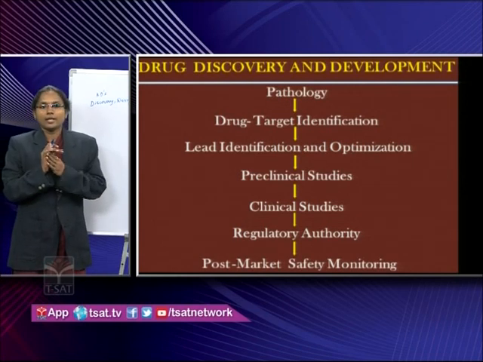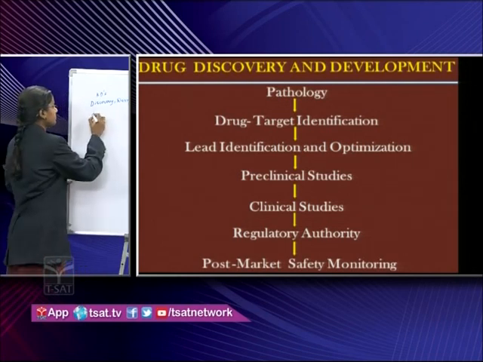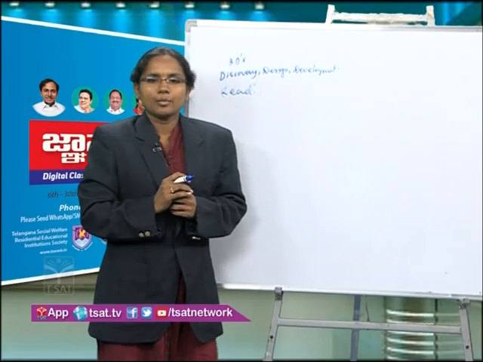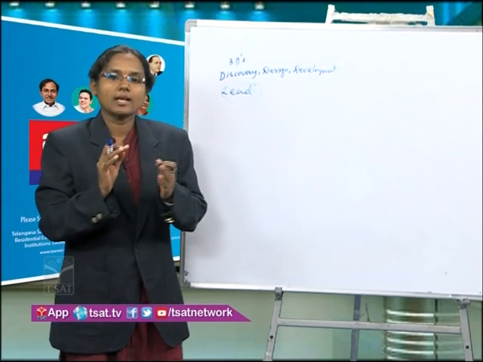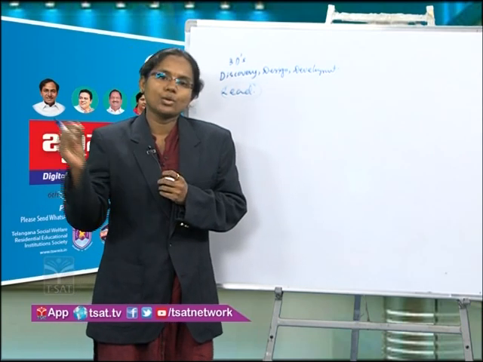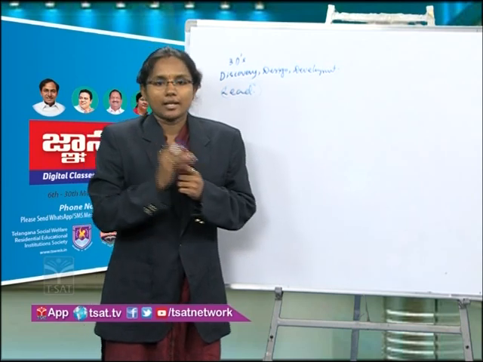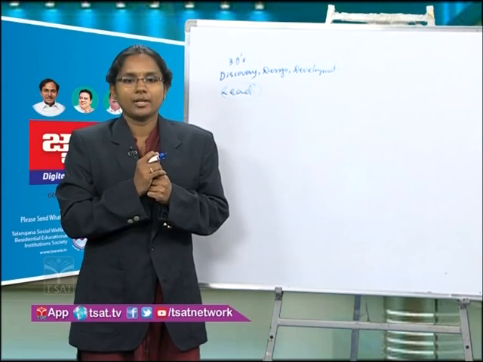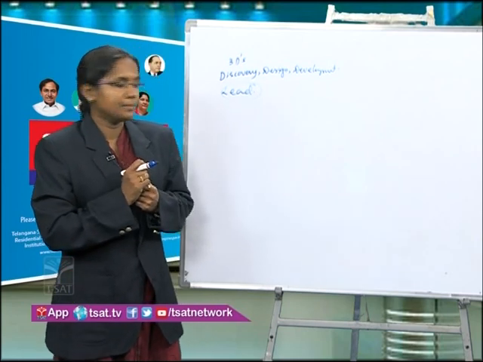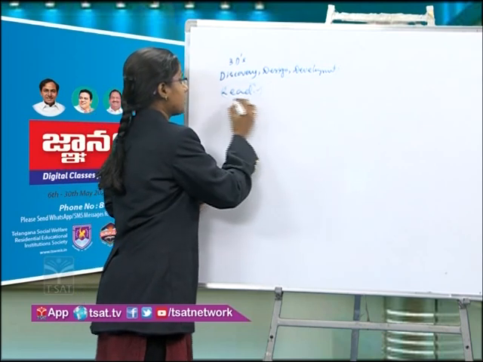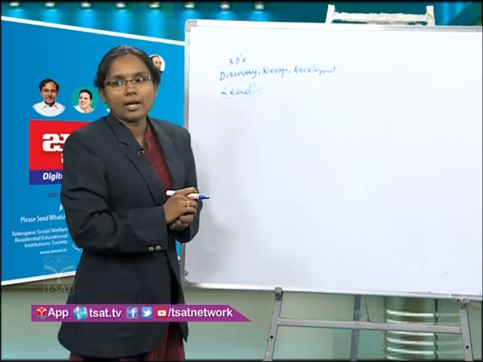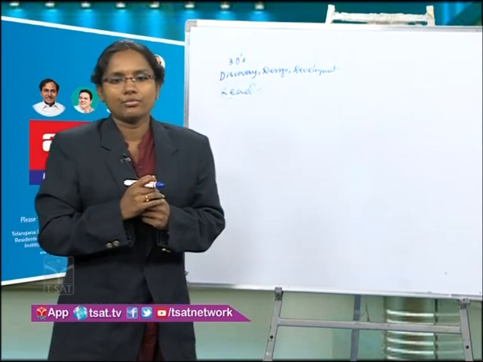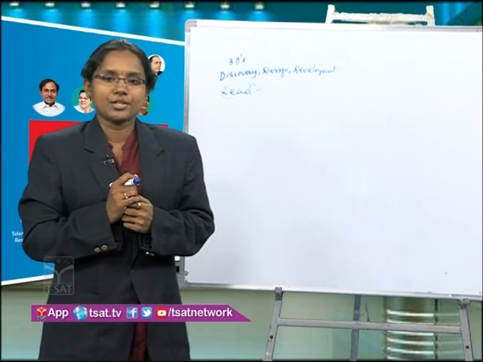we have to go for lead identification. What is a lead? A lead molecule is any chemical substance which has biological activity, which can go and bind to the target molecule at the specific site and be able to produce a biological effect, that is, a therapeutic effect. That is called a lead compound. This is a chemical substance and this lead compound can often be identified by virtual screening using computational methods.